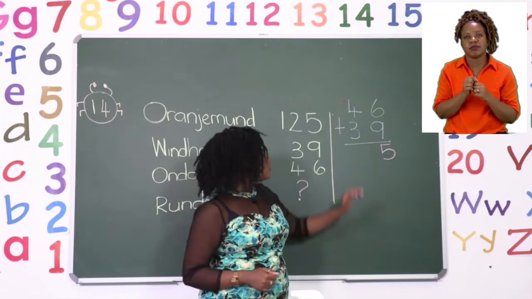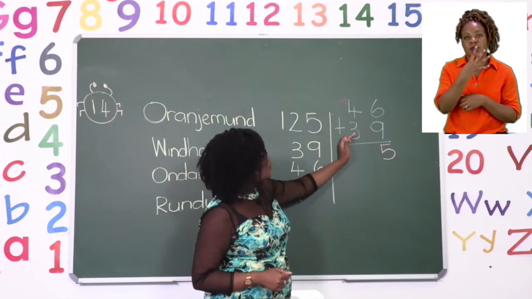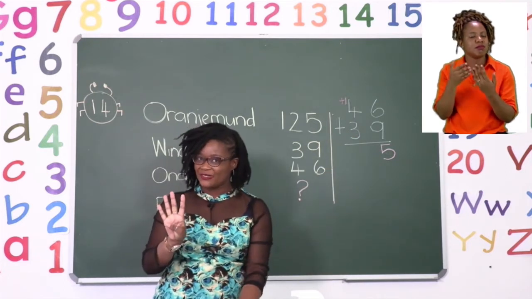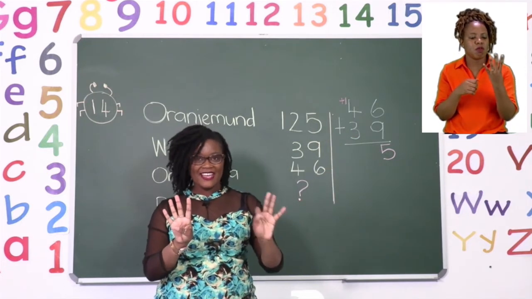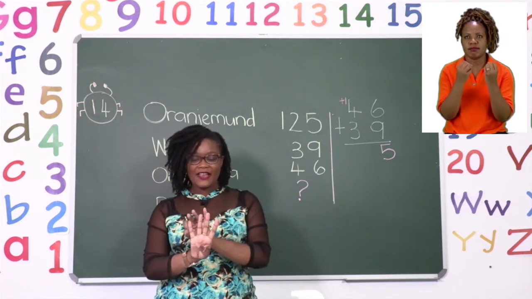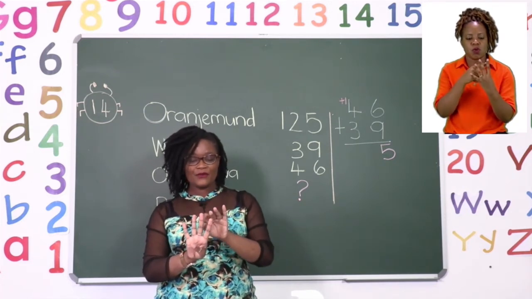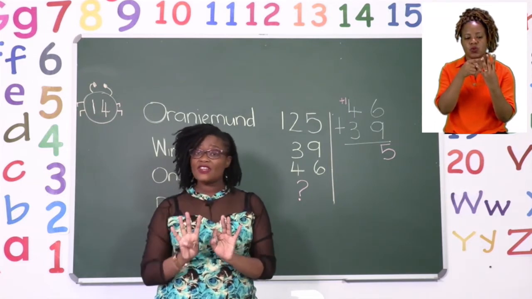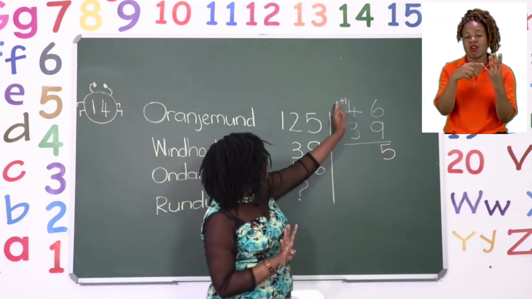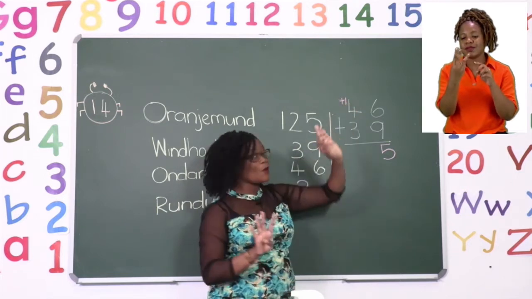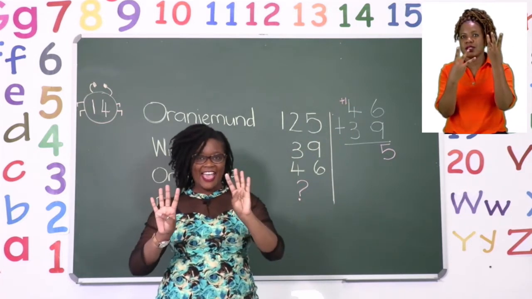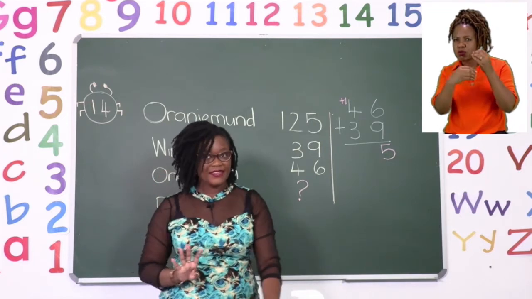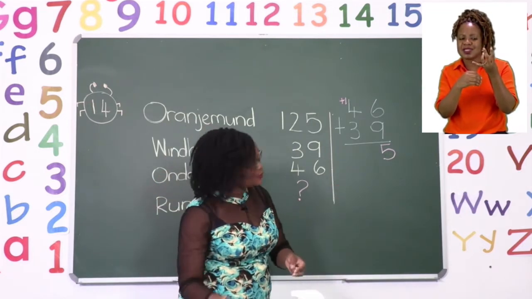Now we add 4 plus 3. Now that one is very easy. You have 4 fingers on one side and 3 on the other. So let us count. 1, 2, 3, 4, 5, 6, 7. But that's not our real answer, because remember we have plus 1 more, which makes it 8. So we have 8 as our answer. So we write our number 8.